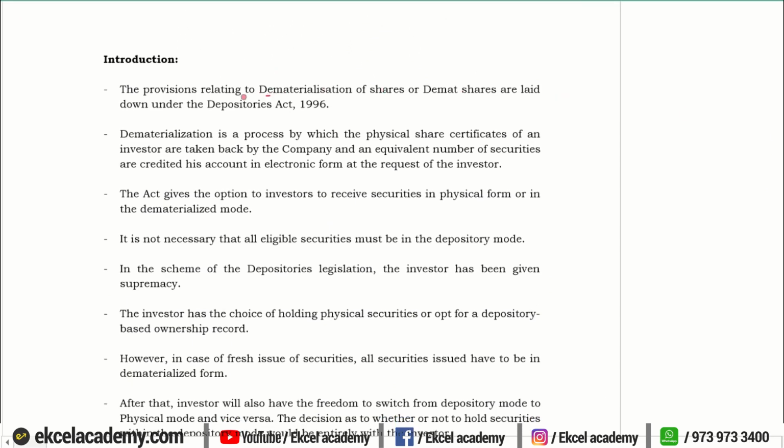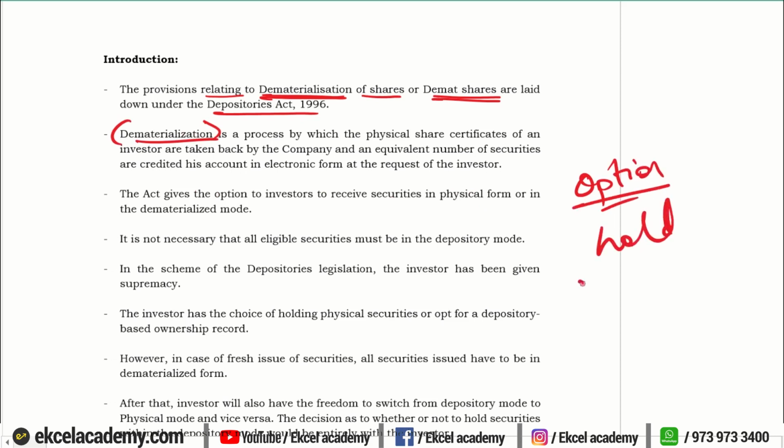So we know that the provisions of the Depositories Act relating to dematerialization of shares, or holding shares in the demat form, are laid down under the Depositories Act. We will tell them what is dematerialization, and we will tell them that the option is given to the investor whether they want to hold the security in demat form or in the physical form. It is not mandatory for them to hold it in the demat form, but we should also clearly mention